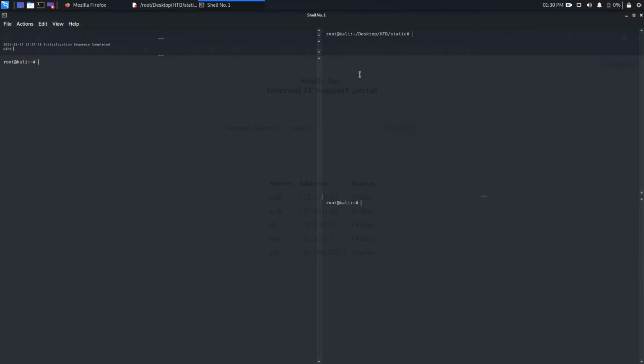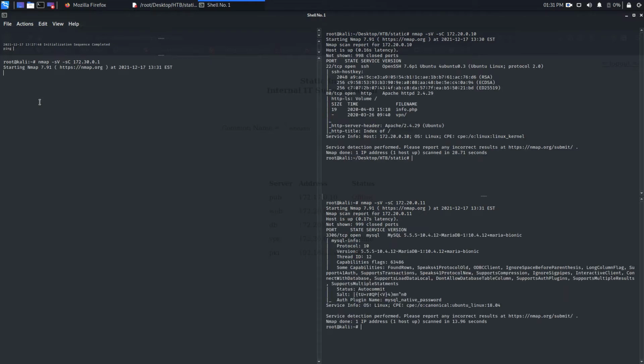So let's go. I'm going to start with nmap -sV -sC 172.20.0.10, and here I want to run nmap -sV -sC on 172.20.0.11, and here nmap -sV -sC on 172.30.0.1. Okay, so we got the results from the web server and database server.